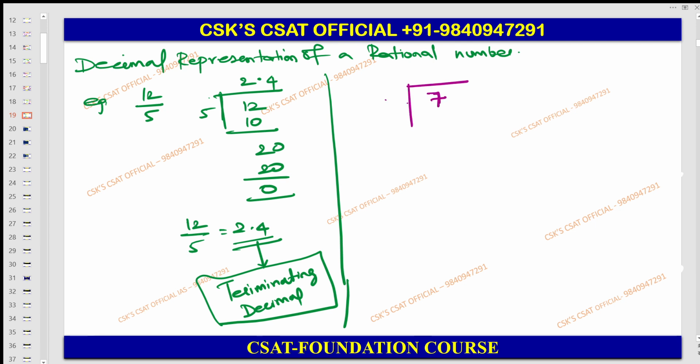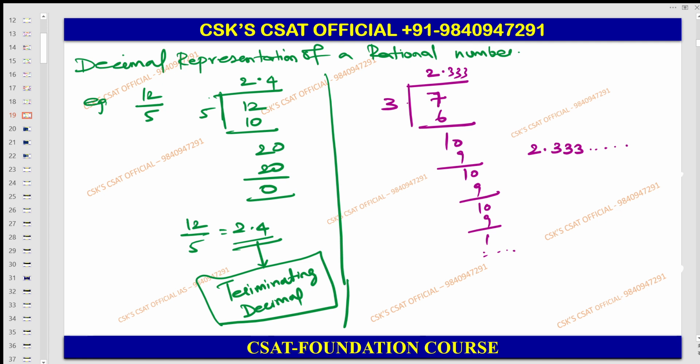7, let us take 7 here, 3 here. So 2 times 6, 1, again a 0, therefore 3, again a 1, again a 3. So it keeps on going. So this is 2.3333 etcetera.